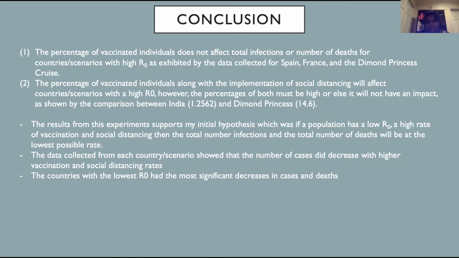Well, it's because it proves that different countries must approach the ongoing pandemic differently. The US would not have the same lockdown or social distancing plans as France, since their two R naughts are so different. Regardless of vaccine and social distancing percentages, the number of cases, deaths, and people immune all depend on the reproductive value of the disease.